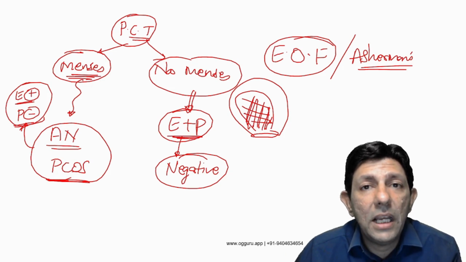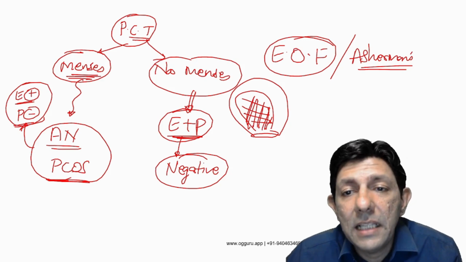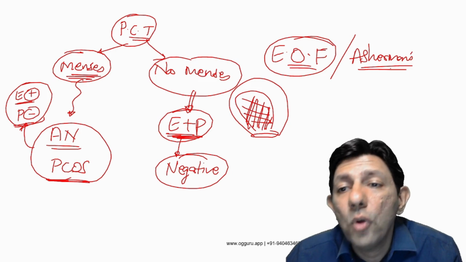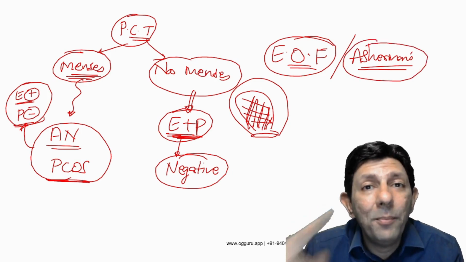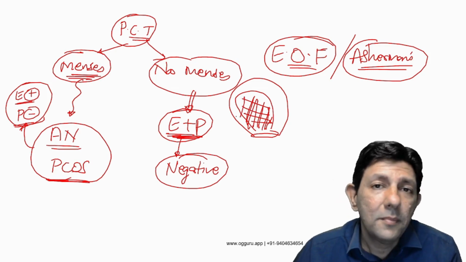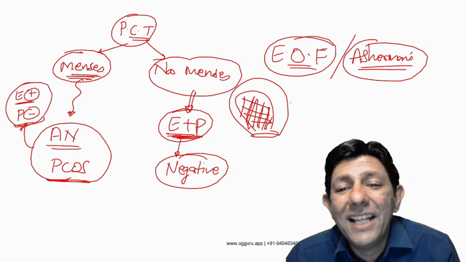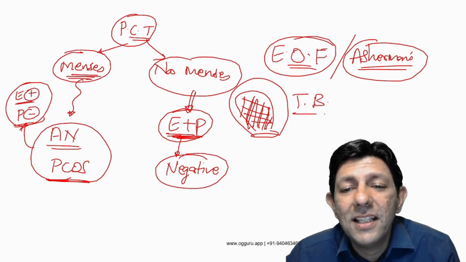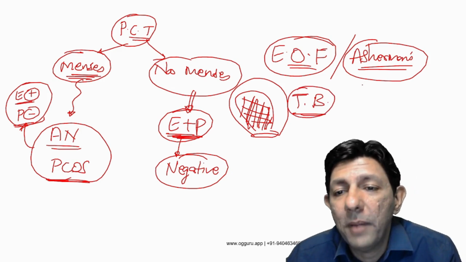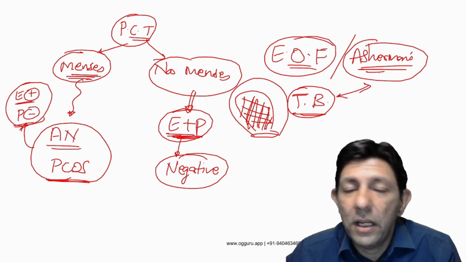So when the double challenge is negative, it is end organ failure, because the end product E plus P cannot work. So Asherman syndrome, but students clearly told me that sir, Asherman syndrome was not in the option. Sarcoidosis and yes, tuberculosis. So my dear student, genital tuberculosis of course will lead to Asherman syndrome and intrauterine adhesions.